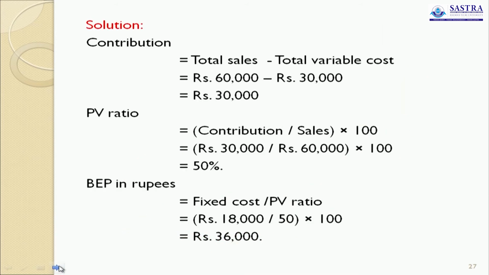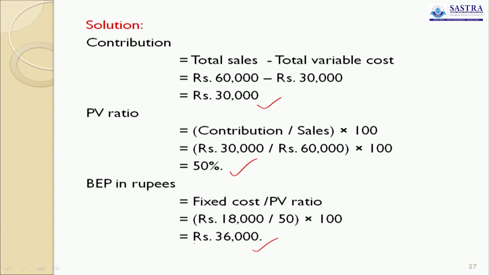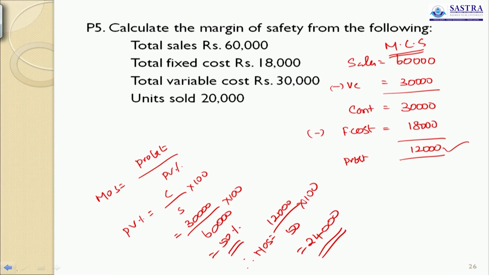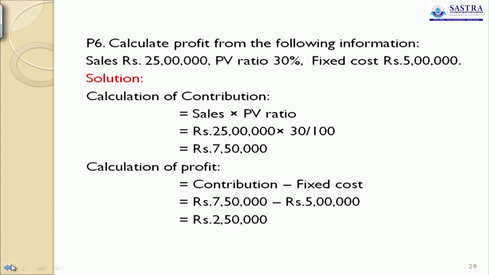Now you see contribution is 30,000, PV ratio 50%, break-even point is what? I have taken it wrong, sorry. Profit is 12,000, profit to PV ratio. Good. Answer is what? Break-even rupees 36,000. Margin of safety is 24,000. Correct, margin of safety is 24,000, because they ask you to find out margin of safety, not break-even point.